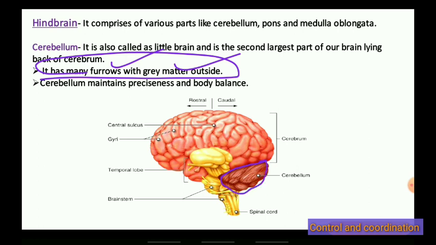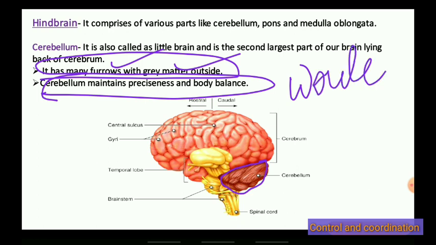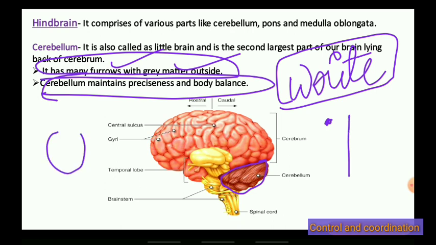What is the function of cerebellum? It maintains preciseness. Suppose you are writing something. You know where to put a dot, where to make a line, how to make O, how to make L. This preciseness comes with the help of cerebellum. As well, cerebellum helps to balance your body. When you are walking, you can walk straight. When you are running, you can run properly. When you are swimming, you can swim properly. This body balancing is done by the cerebellum.